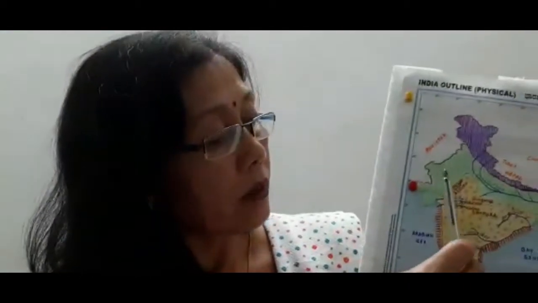Now here one plain is left. That plain I already told you is the dry plain. It comes under the northern plain itself, but it is a dry arid region. It is included in the desertic plain. So today we have discussed up to 2 physiographic divisions. In the next video we will continue with the other 2 physiographic divisions, the Deccan Plateau and the coastal plains.